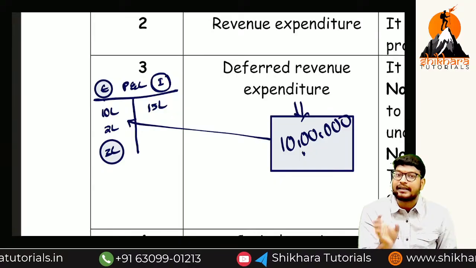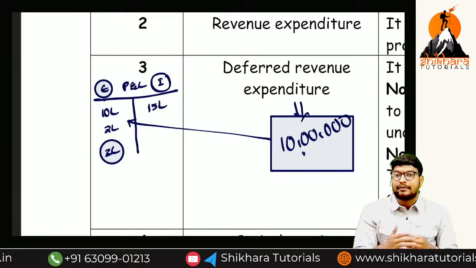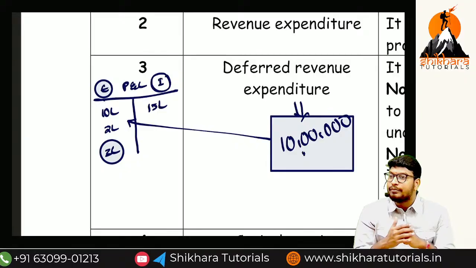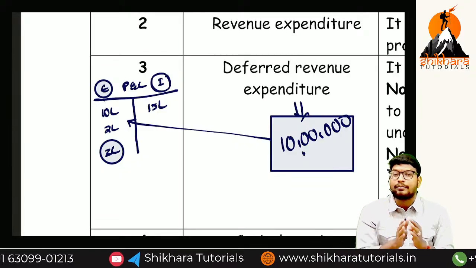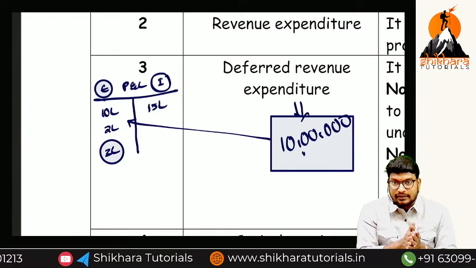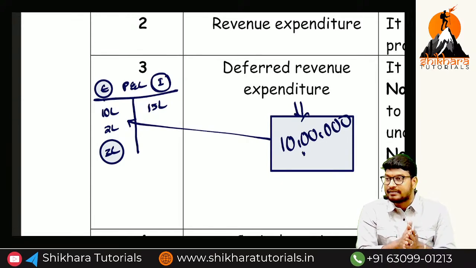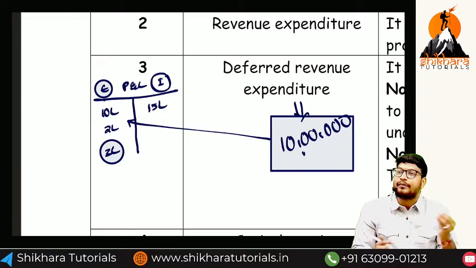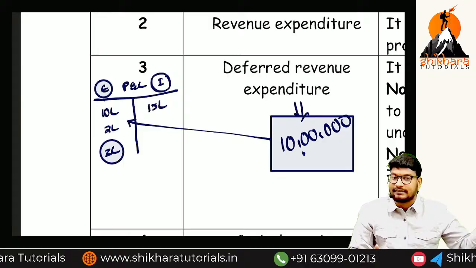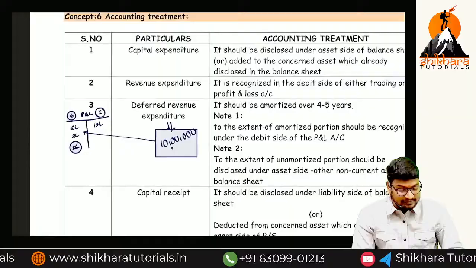Some portion will be transferred to the P&L account debit side. Some portion we have to transfer to the asset side. That means the combination of capital expenditure and revenue expenditure, both will be there. Normally capital expenditure will be disclosed under the balance sheet asset side. Revenue expenditure will be disclosed under the P&L account debit side. Here, deferred revenue means some part on the P&L account debit side, some part on the balance sheet asset side. The combination of both accounting treatments is nothing but what? Deferred revenue expenses. Guys, okay?